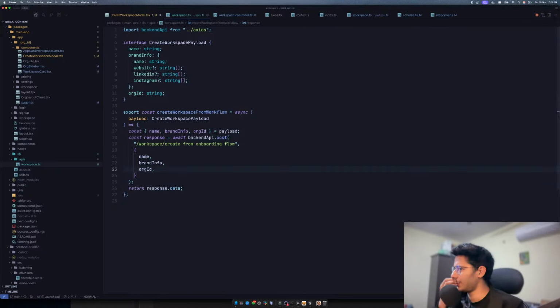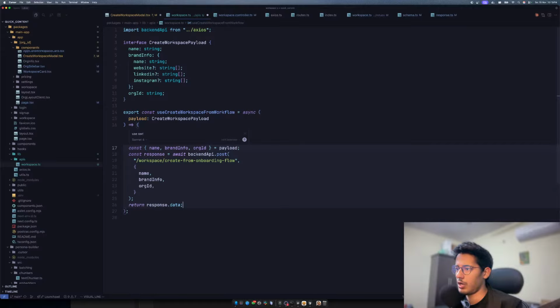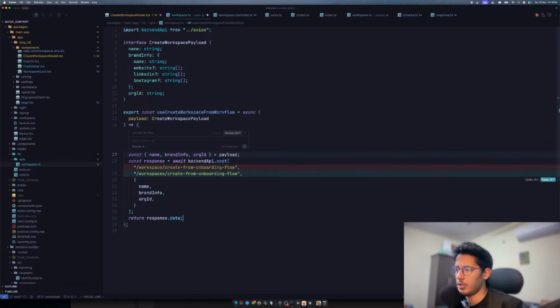But this is not a good way to do this. What we should do is have a hook for this. So probably we should have a use create workspace from workflow. And then what we can do is, I don't know, that's not what I should do. I'll just say use SWR for this, and this will probably change this to SWR, right?